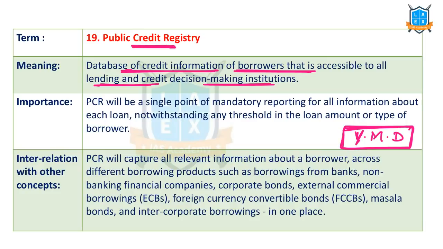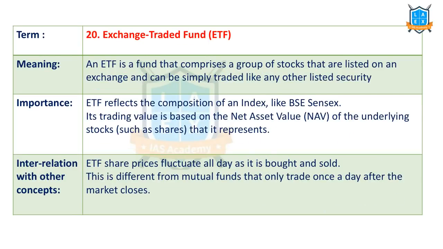For example, one collateral is placed with multiple banks. Such frauds can be avoided if they have a common database. So the PCR will capture the information from the borrower and help in streamlining the credit system in India, especially to reduce NPAs, etc. It will be useful. The next important term is Exchange Traded Fund, ETF.